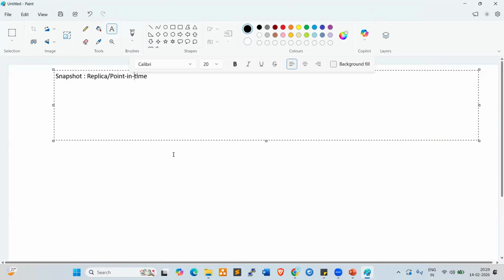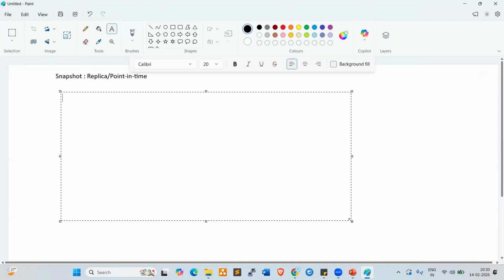Yeah, so here two types of snapshots are available in GCP. Actually three types, okay?